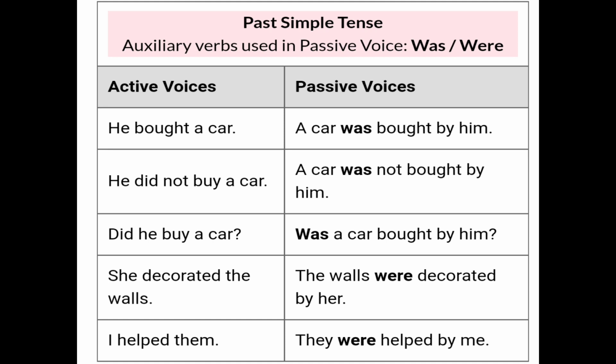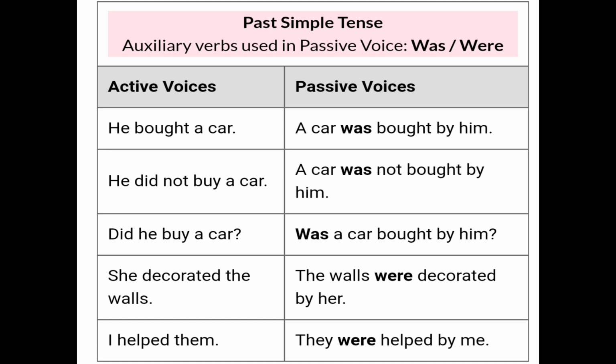She decorated the walls. Now here also, what is the subject? She, and then the verb is decorated. It is already given in the past tense, and the walls is the object. So the object becomes the subject, the walls, and then we use were. Why? Because the walls is plural. So that's why we use were. The walls were decorated by her, and she becomes her.